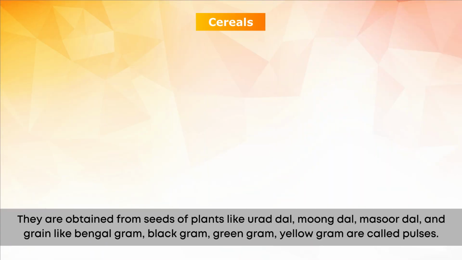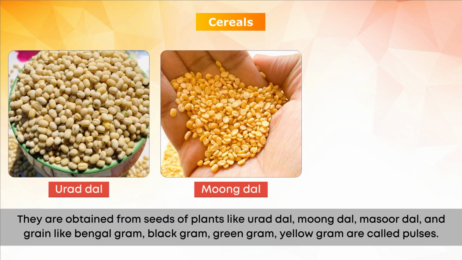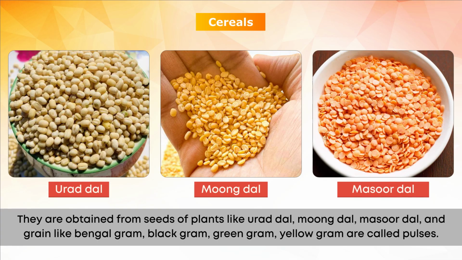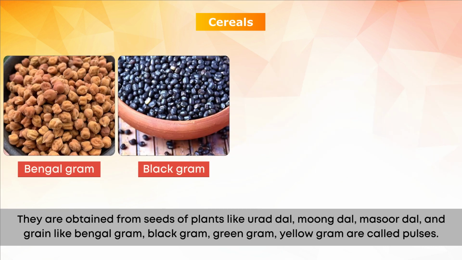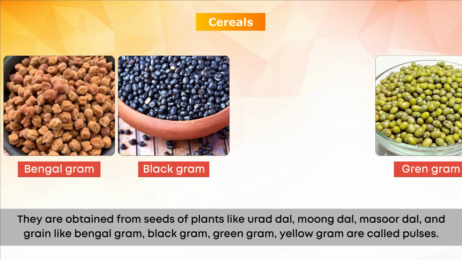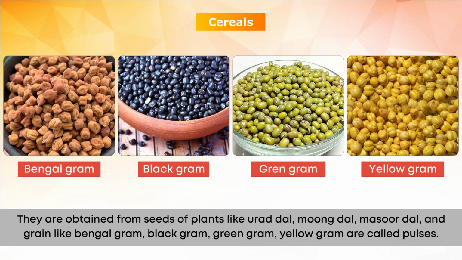They are obtained from seeds of plants like urad dal, moong dal, masoor dal, and grain like Bengal gram, black gram, green gram, yellow gram are called pulses.